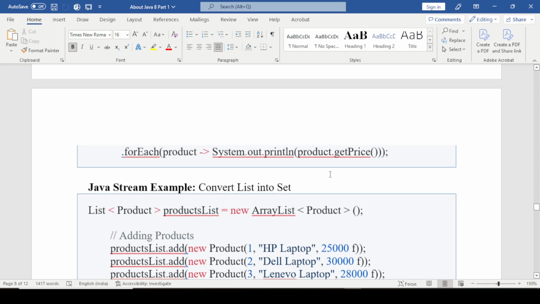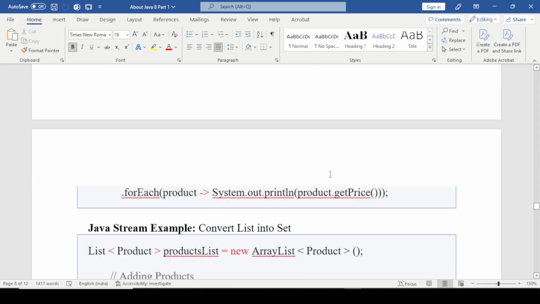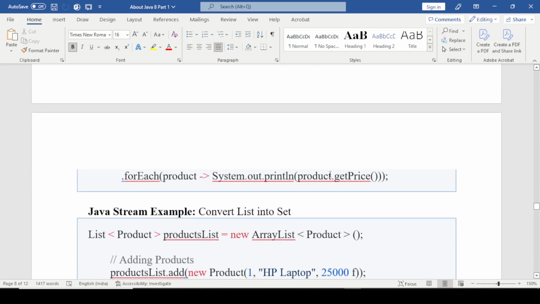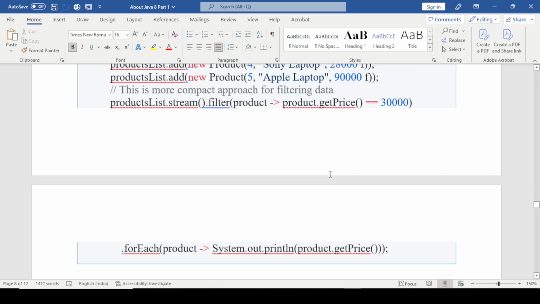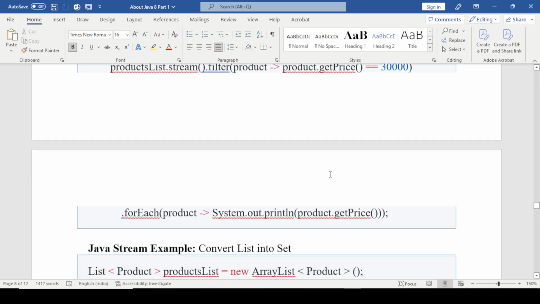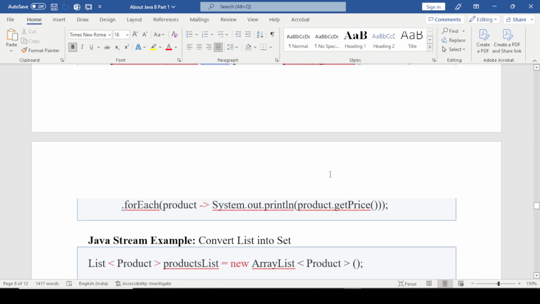And then fetching the output from the product list using the forEach method.